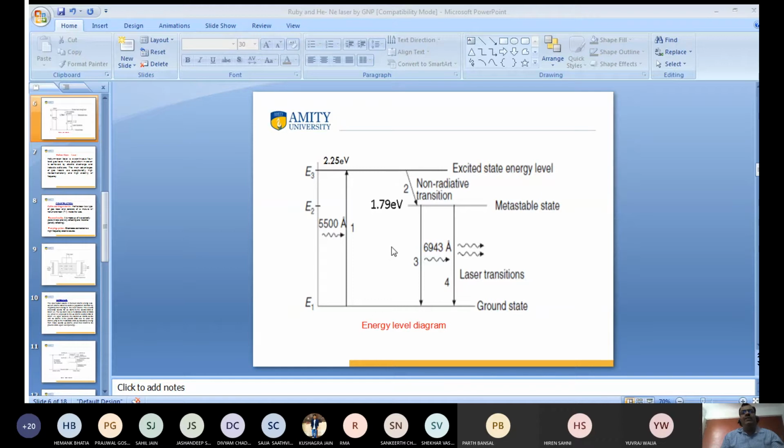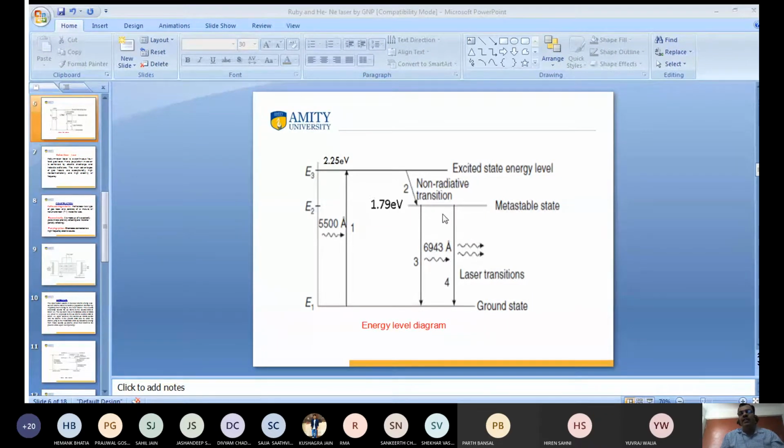They emit 6,943 angstrom. This is not laser light. So it returns back, and again one side is partially reflecting and the other is fully reflecting. So again it turns back, and they emit one more photon. This is known as stimulated emission, because one photon emits one more photon, so the atom comes from the higher energy state to the lower state. They have emitted by stimulated emission of radiation. So this is known as a laser beam. Why? Because they are coherent, very intense, highly directional, and monochromatic.